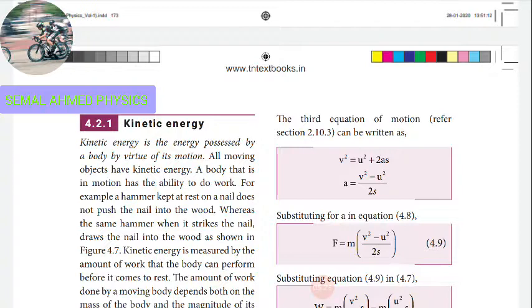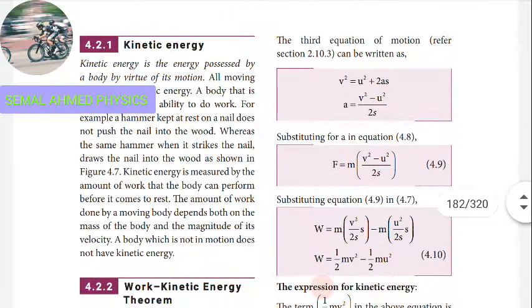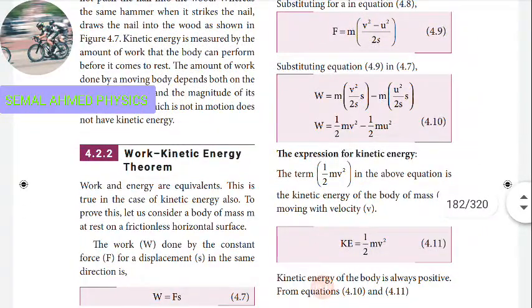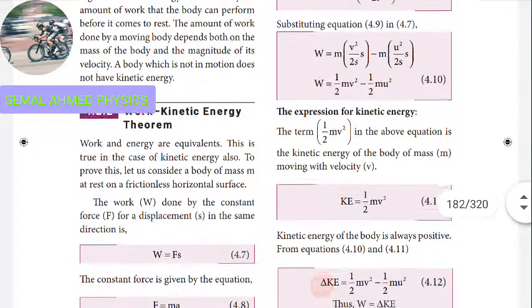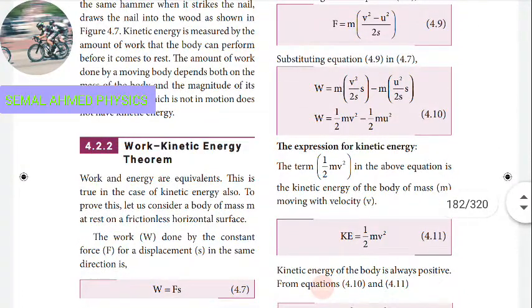This is kinetic energy. It is the energy possessed by a body by virtue of its motion. So any body which is moving will possess kinetic energy. Now let us look at an important topic, the work-energy relation, that is, how work and energy are taken as interrelated physical quantities.